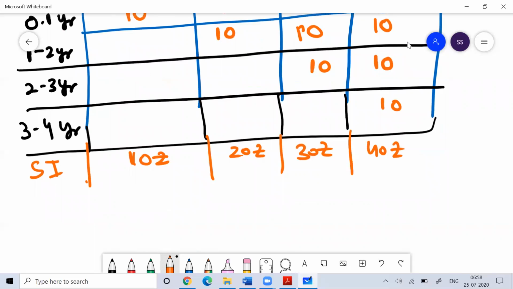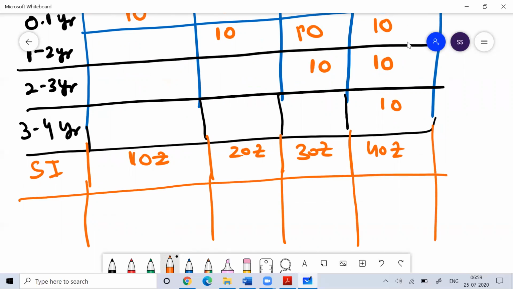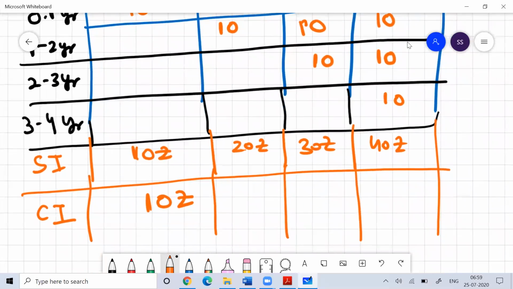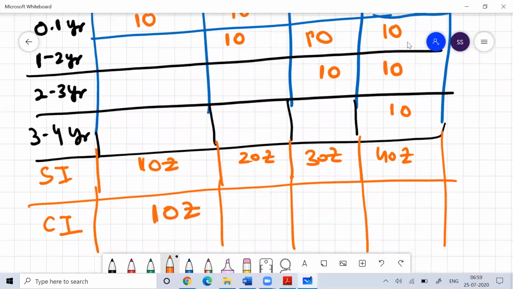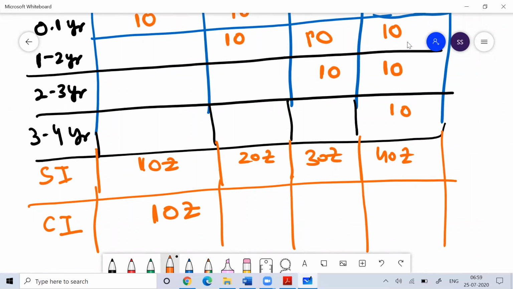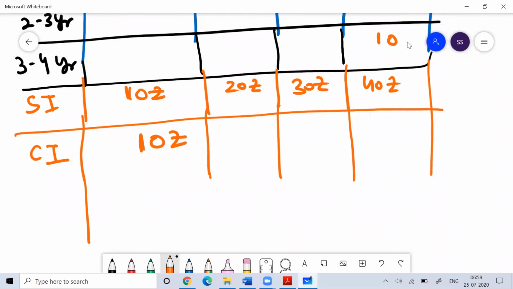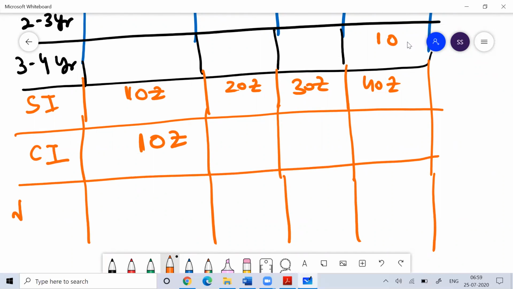Now if I talk in terms of compound interest, you need to understand the difference between simple interest and compound interest will remain the same after 1 year, because there's no effect of compounding. So the difference becomes zero. Compound interest and simple interest after 1 year will remain the same, so the difference would be zero only.